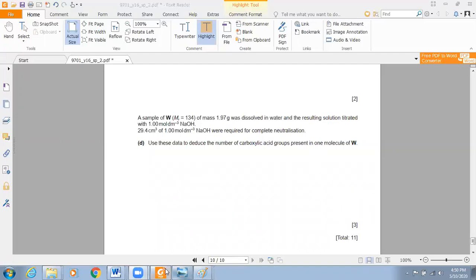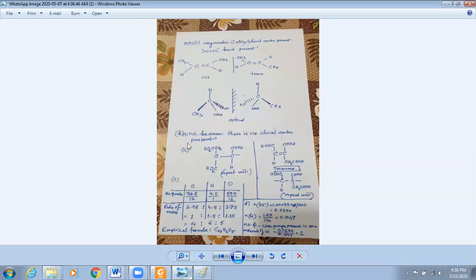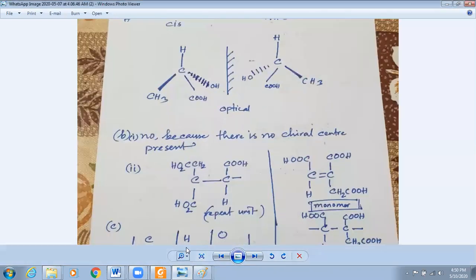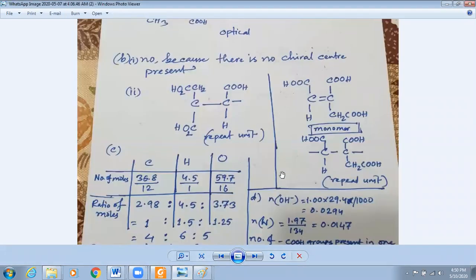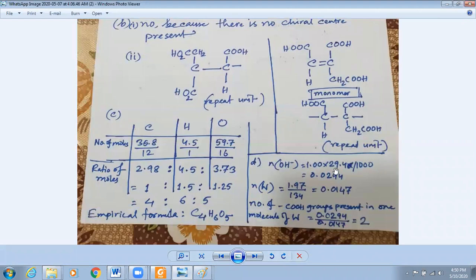Okay, now let us see this one. I have already calculated here. Look at this. Number of moles of W is 1.97 divided by 134. So we have got 0.0147. And number of moles of hydroxide, how can we get it from the given information? We have calculated number of moles of hydroxide, right? 0.0294. So this number of moles has been used to neutralize this one.